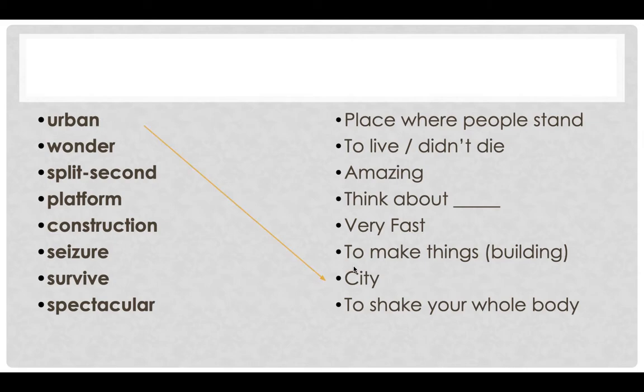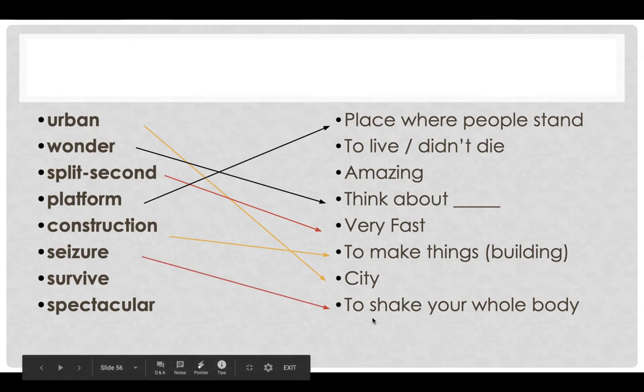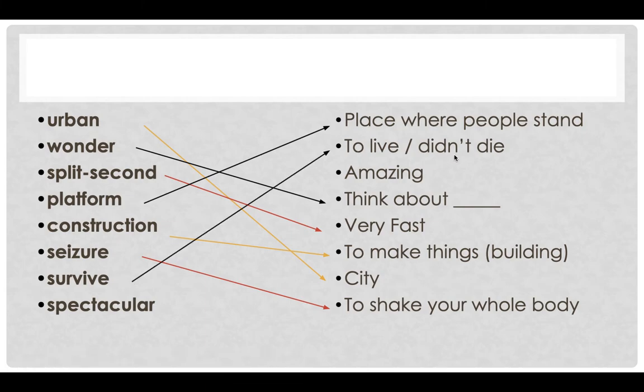So urban is, we think of it as a city. Wonder means to think about something. Split second is something that's very fast. A platform is a place where people stand when we talk about a train. Construction is to make things, right? When we talk about a building. Seizure is when you shake your whole body. That's when you have a very serious muscular and neurological problem. Survive means to live, or that you didn't die. Spectacular means amazing.